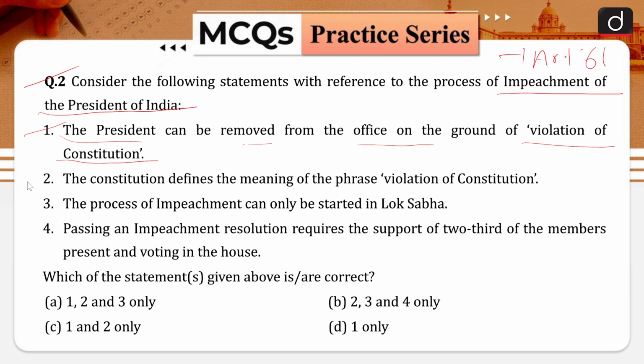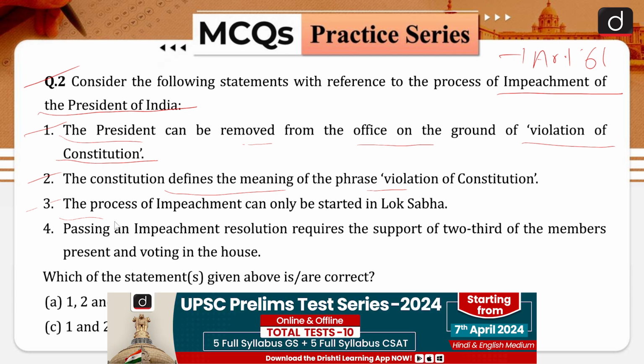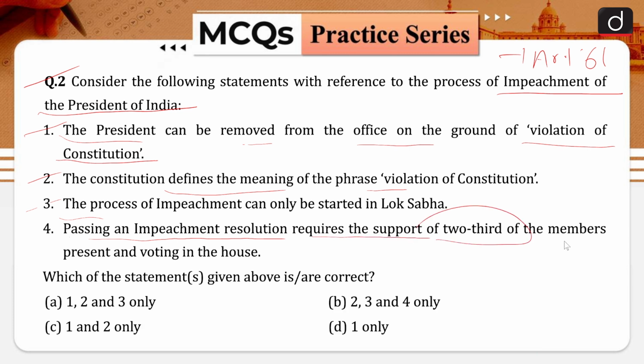Your statement number 2 is, the Constitution of India defines the meaning of the phrase violation of the Indian Constitution. Your statement number 3 is, the process of impeachment can only be started in the Lok Sabha. Your statement number 4 is, passing an impeachment resolution requires the support of 2/3 of the members present and voting in the House. So which of these statements given above is/are correct?